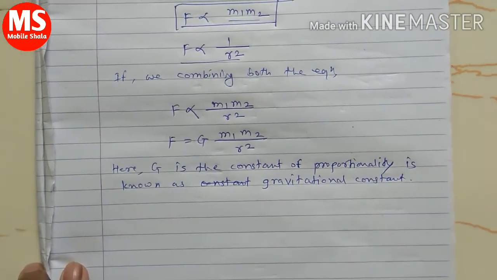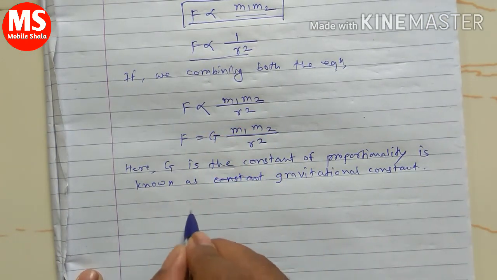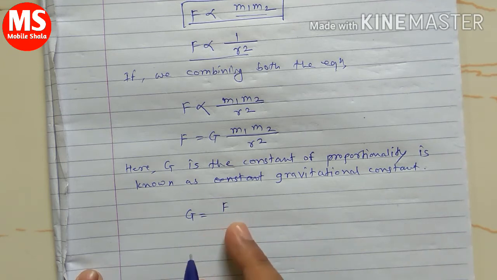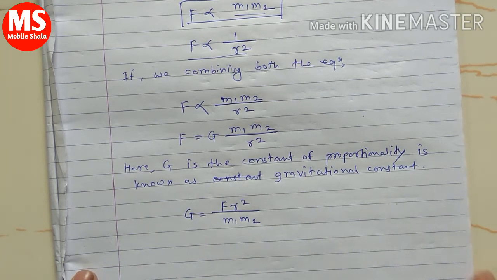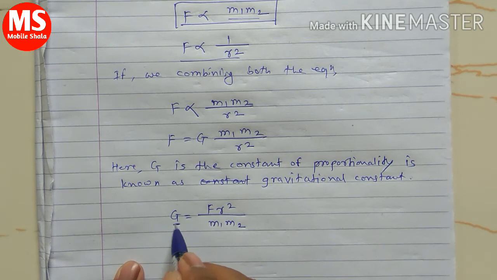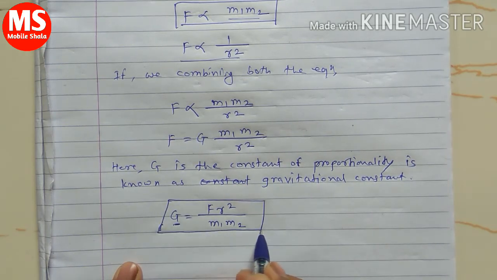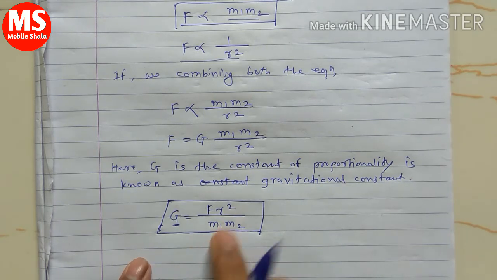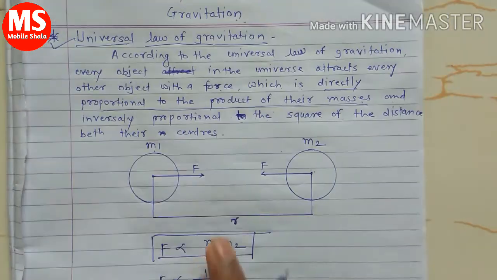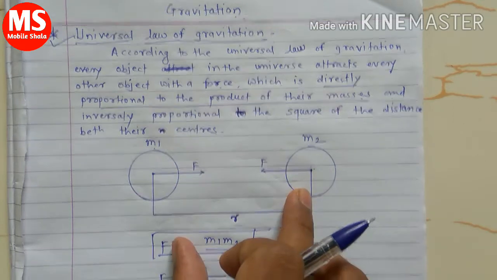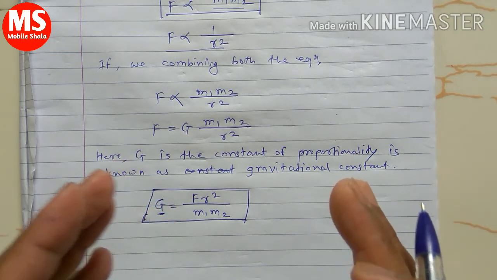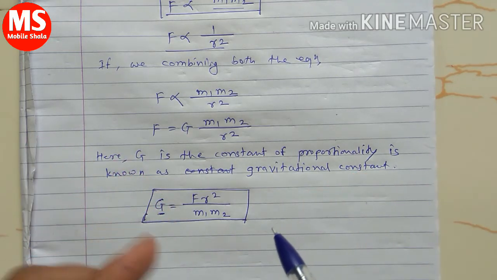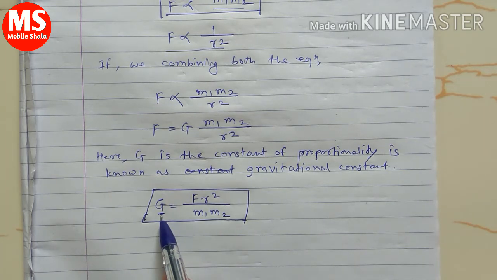If we rearrange this formula, G is equal to F into r square upon m1 into m2. If you want to calculate the value of G, we can use this formula. We can calculate the gravitational force between any two objects that attract each other. If two bodies are placed apart from each other and we want to calculate the attraction force between them, we can use this formula.